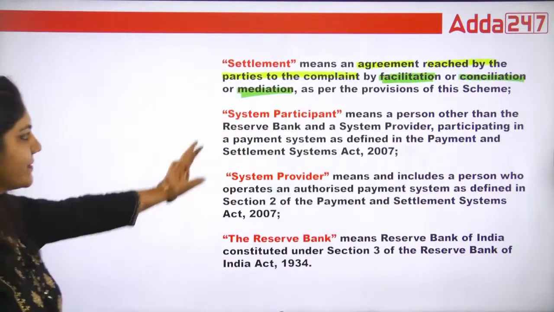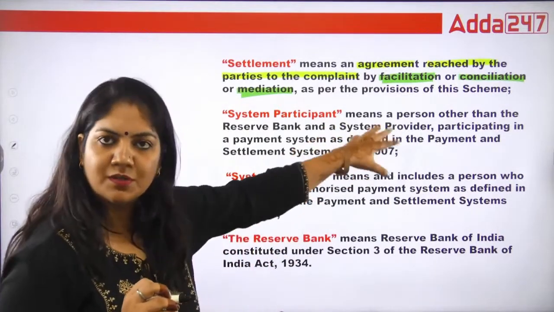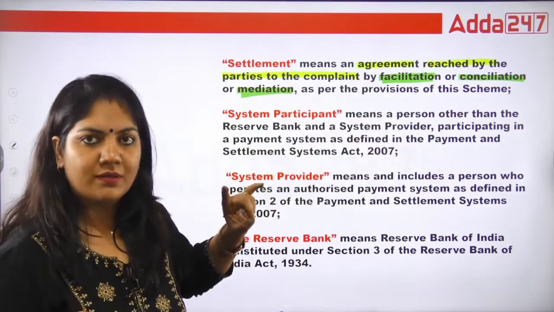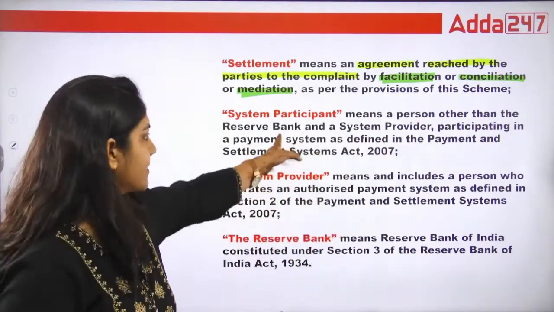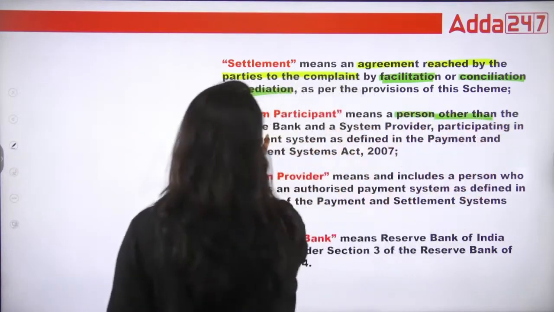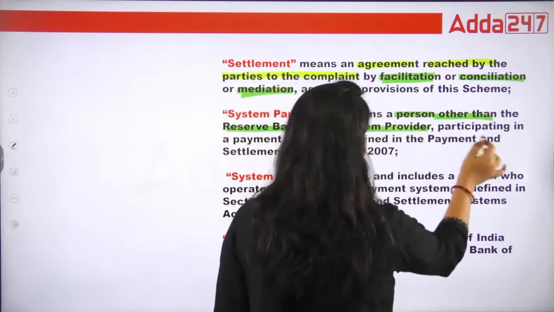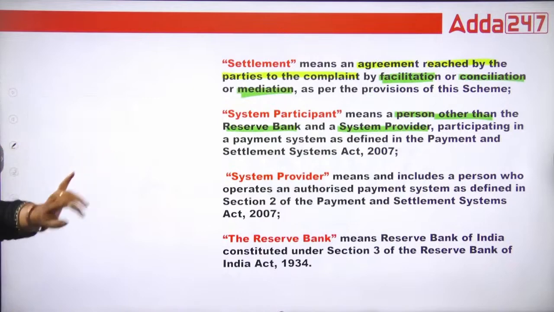Okay, what is system participant? This is the third scheme that is merged into the integrated ombudsman scheme. Okay, the first is banking, second is NBFC, third is this one. So, system participant means a person other than the Reserve Bank and the system provider participating in a payment system as defined under this Act. Important.